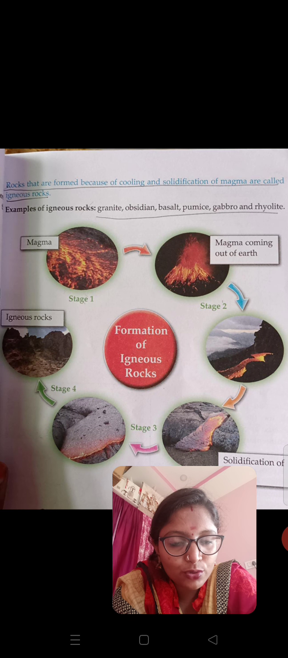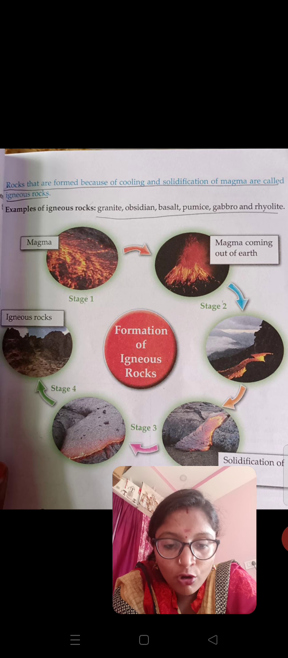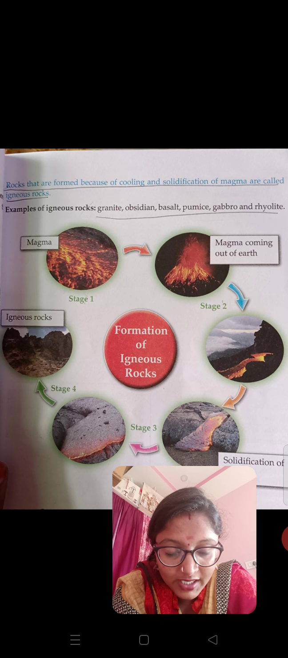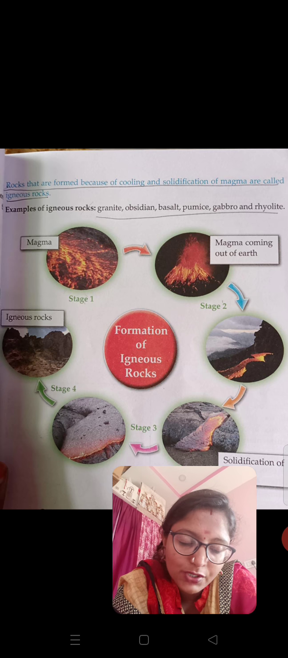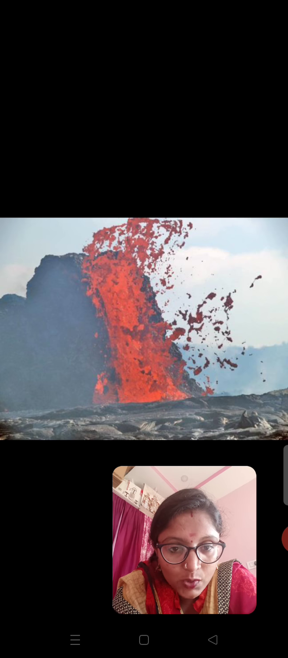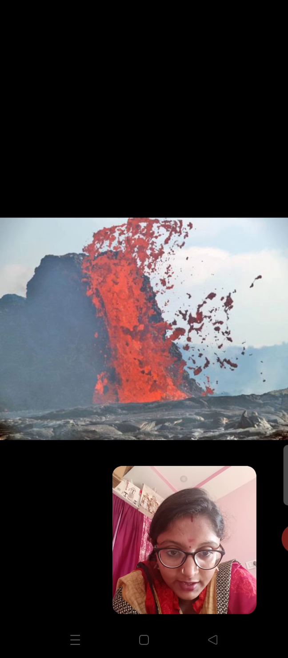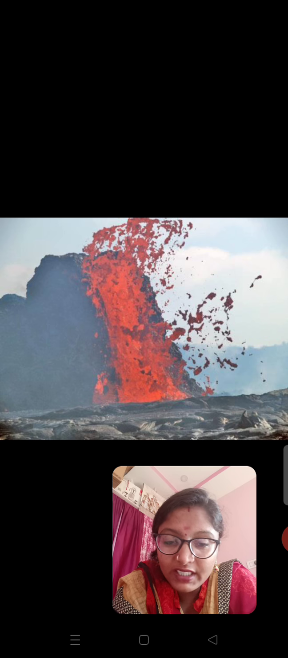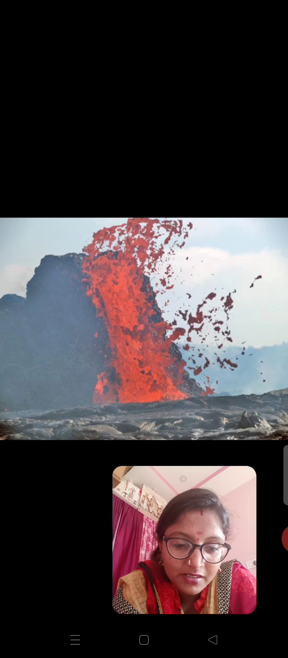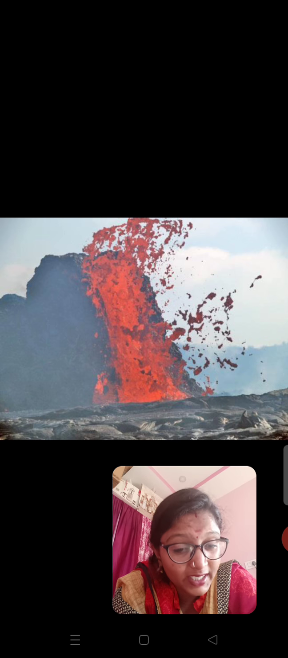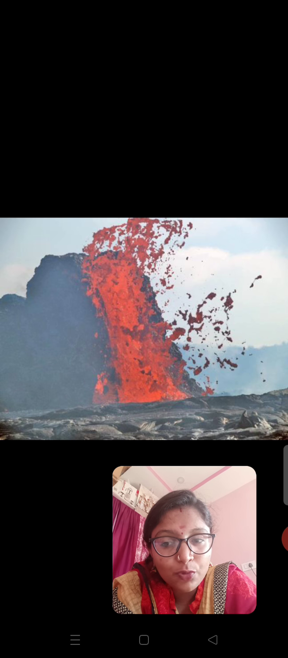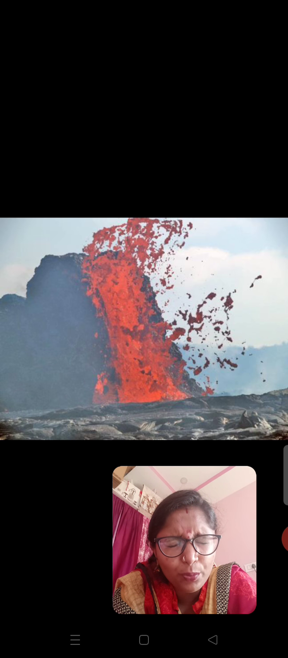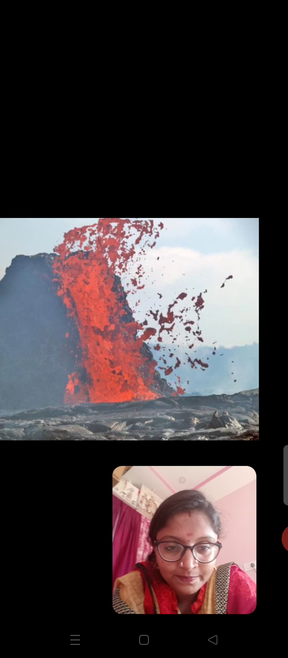So I'm going to show you now how this magma is changed into rock. Listen carefully. Okay, by this picture you'll come to know. In this way, magma comes out of the earth. See, it's very hot and it's not an easy thing to handle the magma, dear children. It's very hot. It's very dangerous too. The heat produced from magma is more dangerous, more hot.